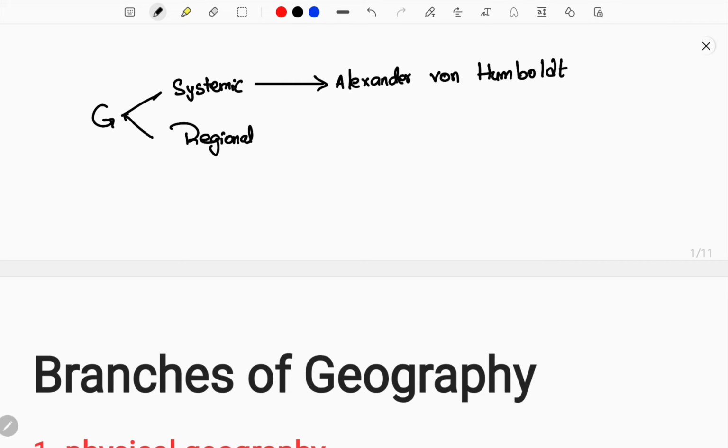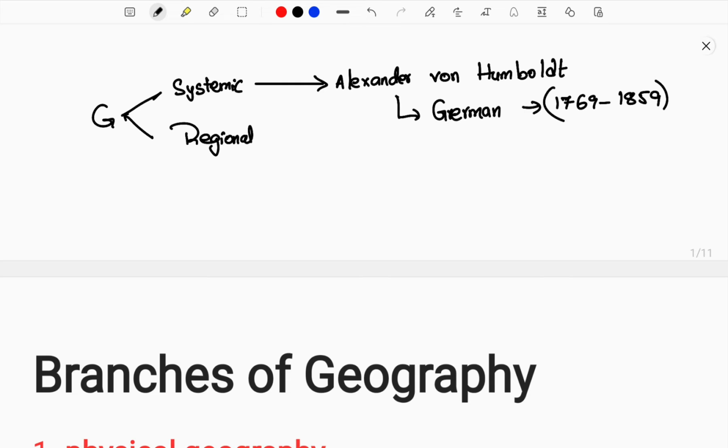He is a most famous scientist, a German geographer, and you need to remember that he lived from 1769 to 1859. This was his lifetime.